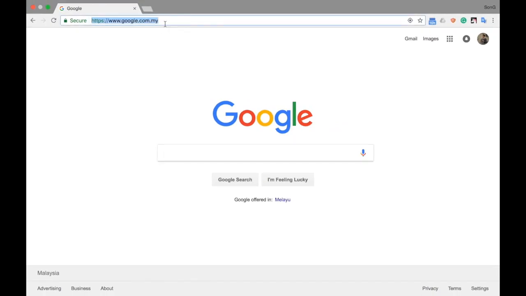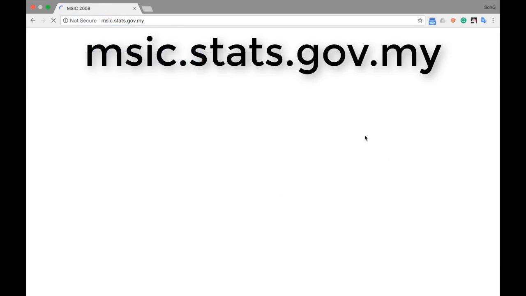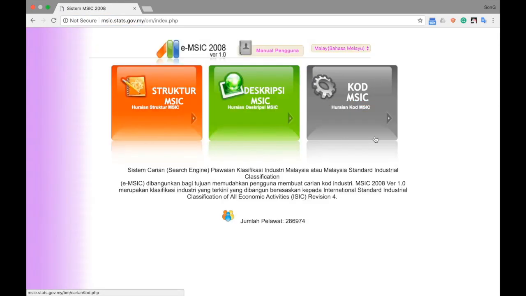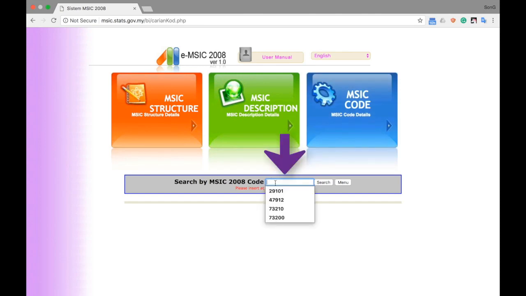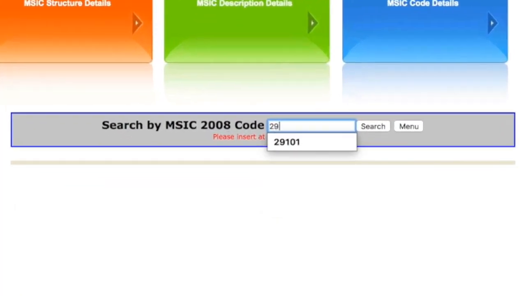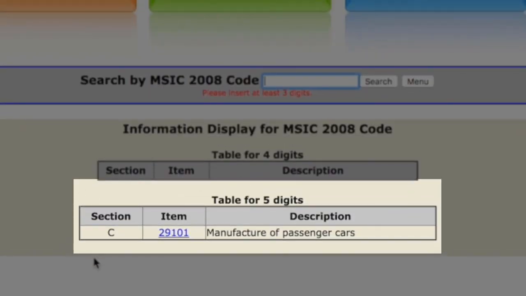Go to this website, msic.stats.gov.my. Choose code MSIC, or if you want to use English, you can toggle to English here, choose MSIC code, and here you have to key in your industry code. For example, my case is 29101. So I key in 29101, I press search, and here it will tell you what your industry is.